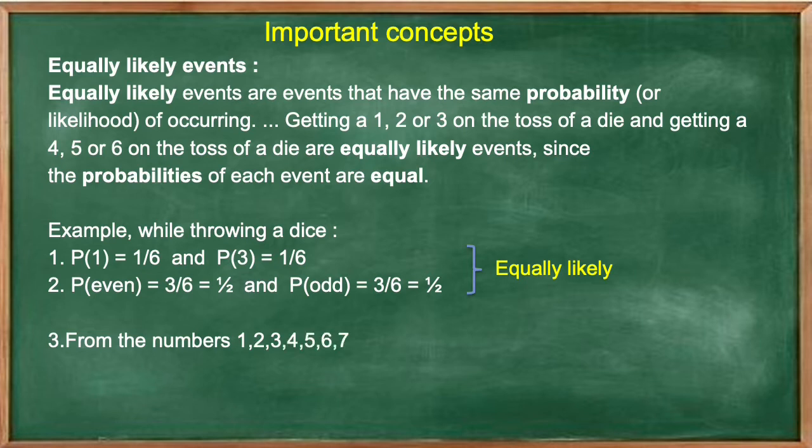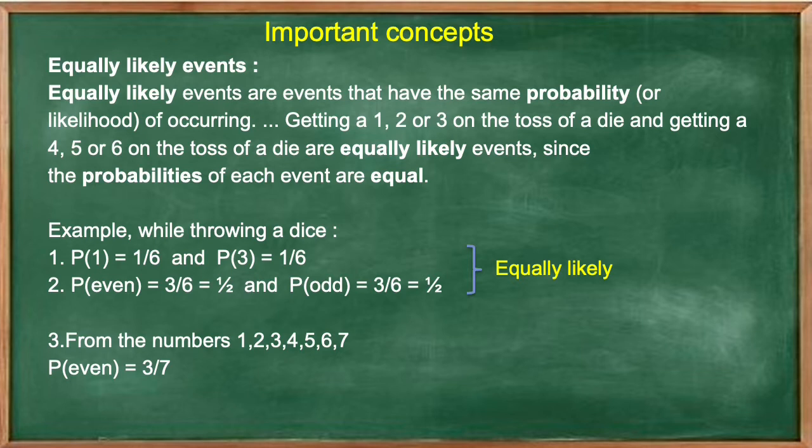From the numbers 1, 2, 3, 4, 5, 6, 7, now if we calculate the probability of all even numbers, then how many even numbers are there? 2, 4 and 6. So total 3 and the sample space is 7. So the probability of an even number is equal to 3 divided by 7.